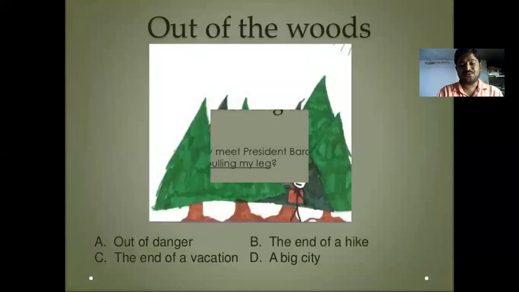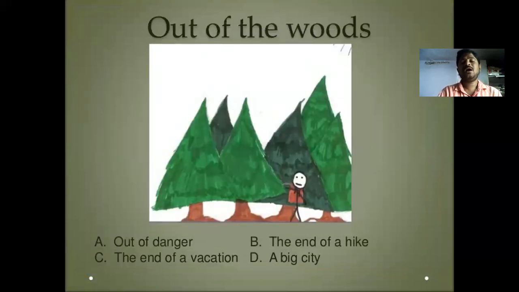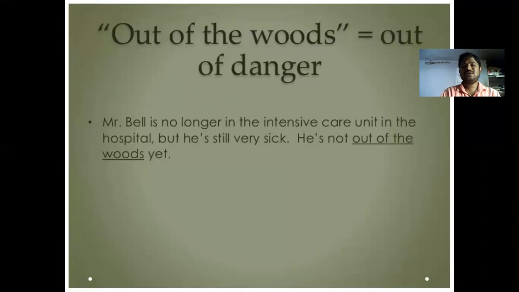And out of the woods. Out of the woods means just like out of danger, and the end of a vacation. End of vacation means summer vacation or winter vacation. It was the end of the hike, a big city. Out of the woods means the woods are removed totally. The woods and trees are removed and made into a big city. It can also express that. Then we can take the example of out of danger. Out of danger means Mr.